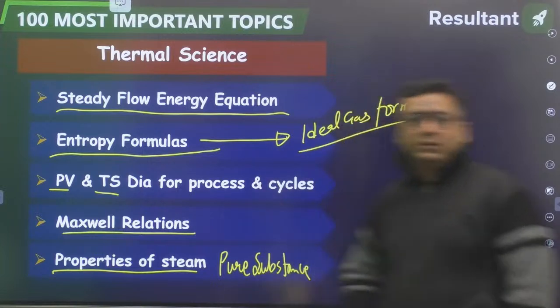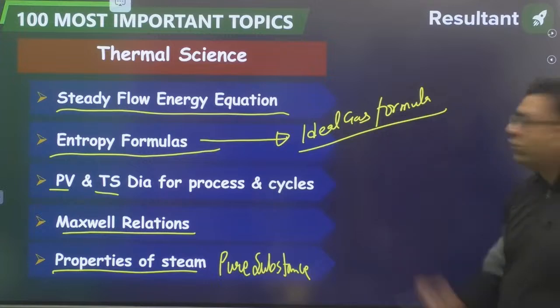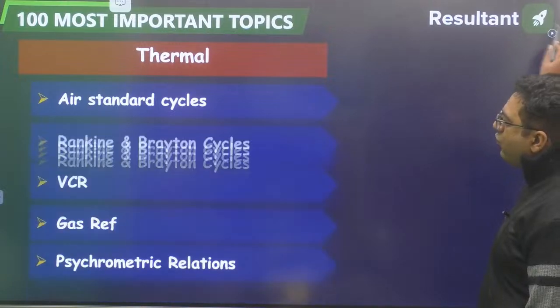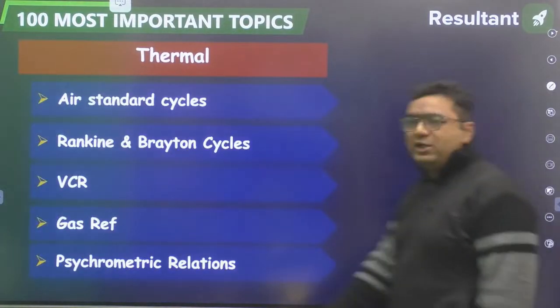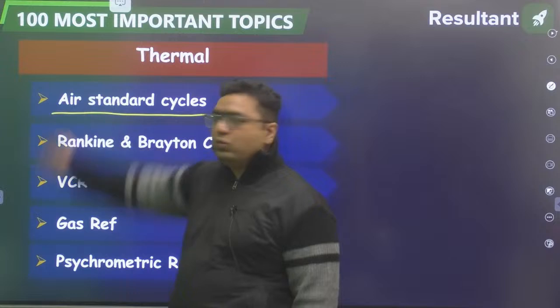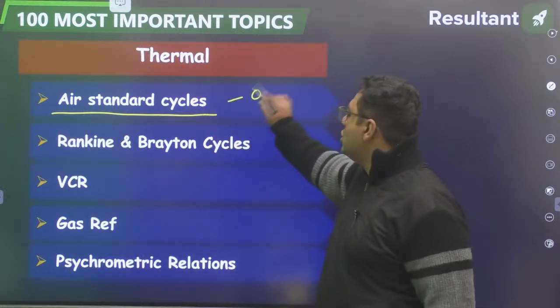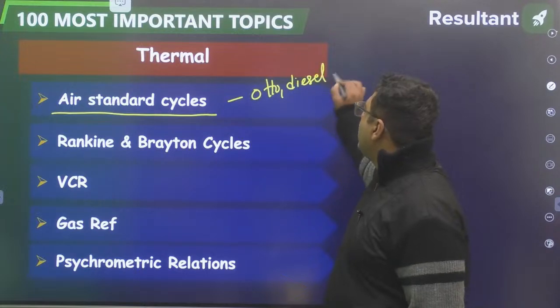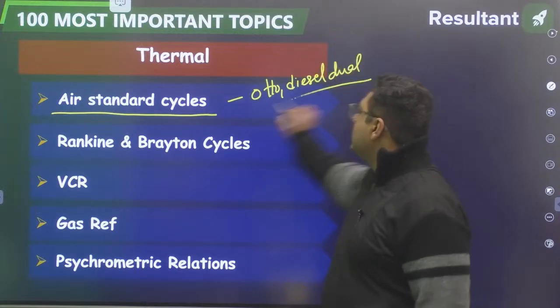So take care of that. Moving further, my dear, the rest we are having now is from application. In application, the air standard cycles you need to do in IC engine. What are those? Otto, diesel and dual. In IC engine, for GATE, questions are coming only from these areas.